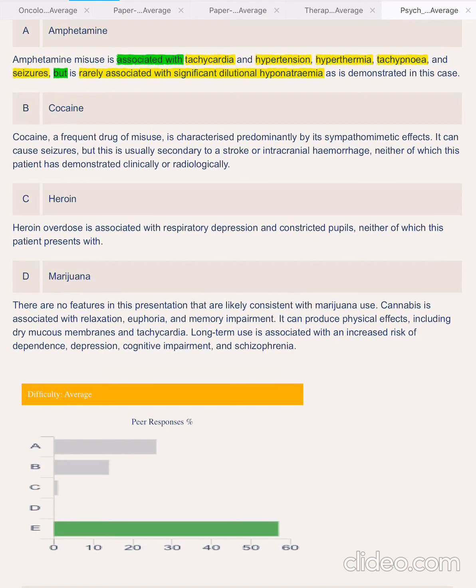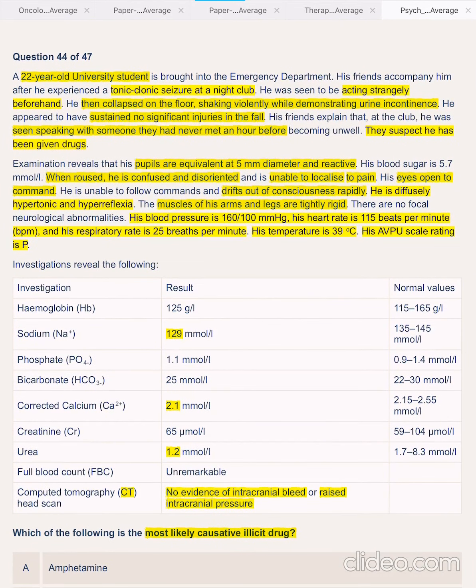Only 55% answered it correctly, and 25% got the wrong answer, like us. That's no problem. So this is one question we got wrong. We still have two more questions to check if we are able to answer them or not. That's fine. So this is a hard question. I'm gonna classify it.